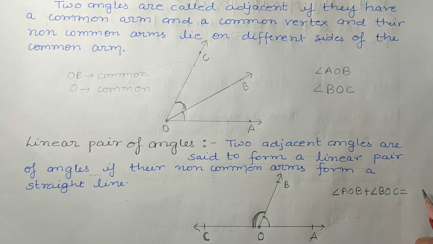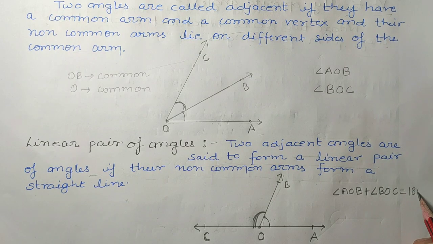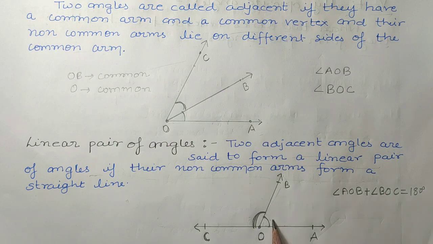You should get 180 degrees. Why? Because both the angles are forming a straight line. So this is the condition of linear pair of angles, that when you add these two angles, the sum should be 180 degrees.